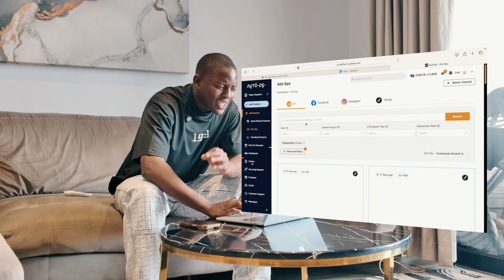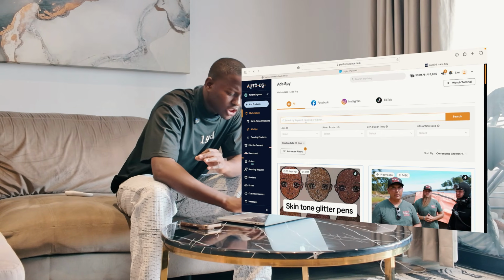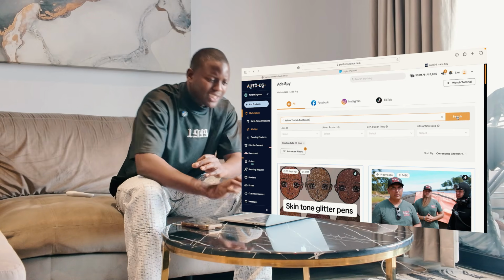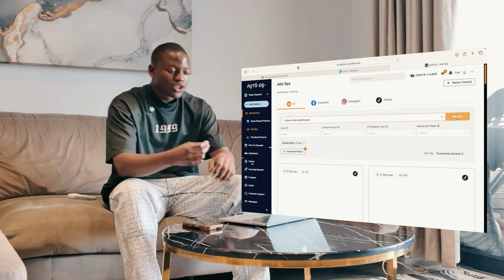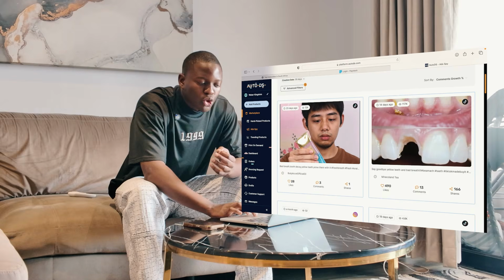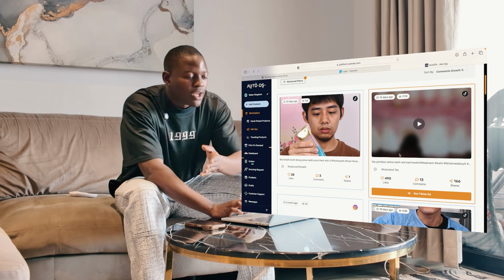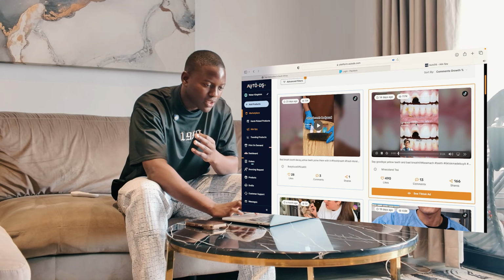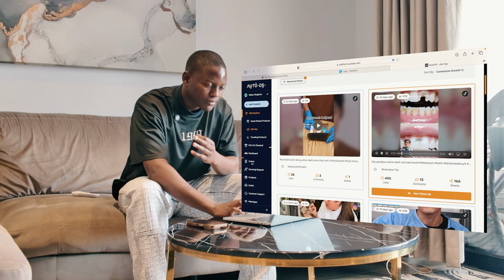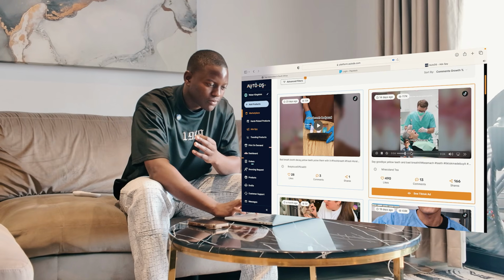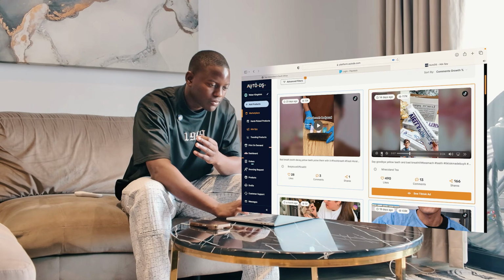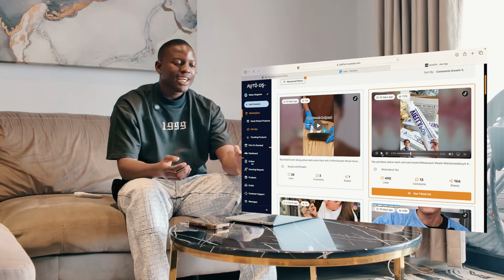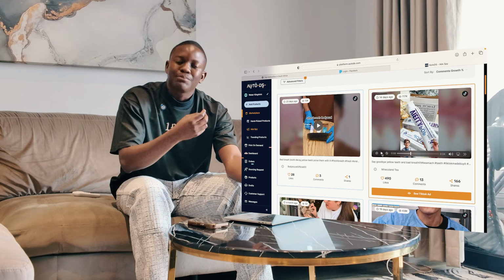Go to the Ad Spy, and here where it's written search, simply copy that problem and click search. What AutoDS is going to do is show you products that are actually selling right now that solve that problem. For example, you can see here they're showing teeth that can make your teeth grow back. This isn't pizza. They really grow back. This revolutionary drug naturally forms teeth. So you can see that here they're selling a product that helps people get teeth back after losing teeth.